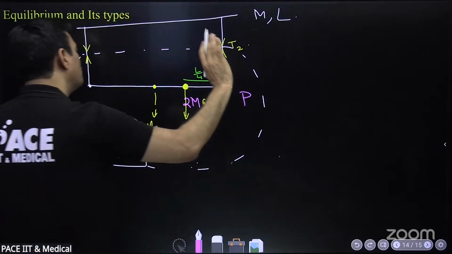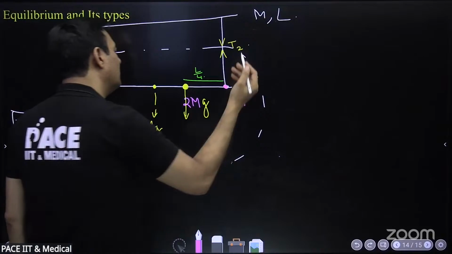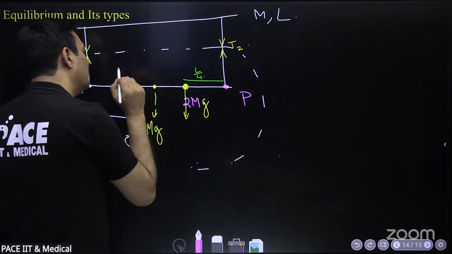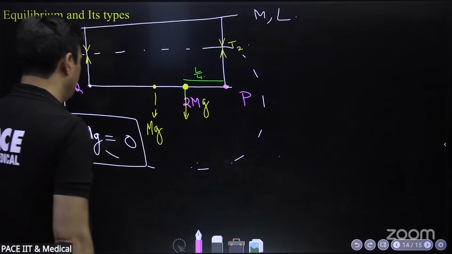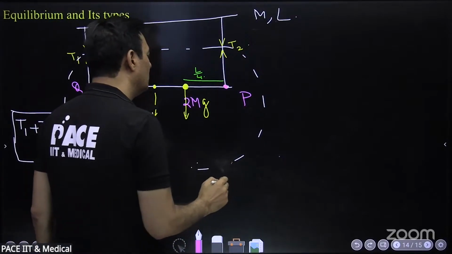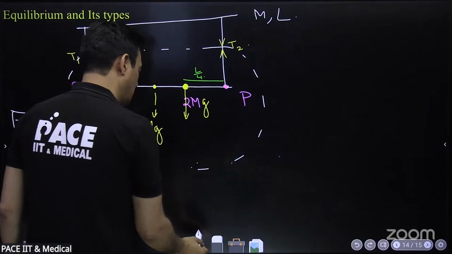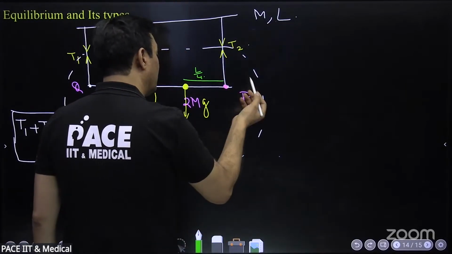This time I'm choosing this as P, this as Q, and I'm going to choose this point. I feel like it. I could have chosen this point. I could have chosen this. Torque about any point is 0. Let's see. Net torque about P. T1 is 5/4 and T2 is 7/4. Don't tell me the values. I know you might be right, but we have to do it.